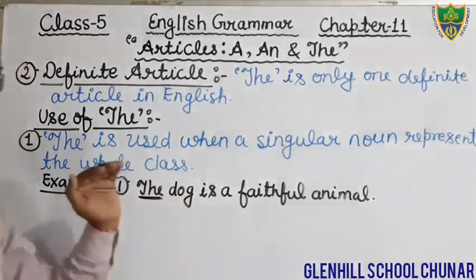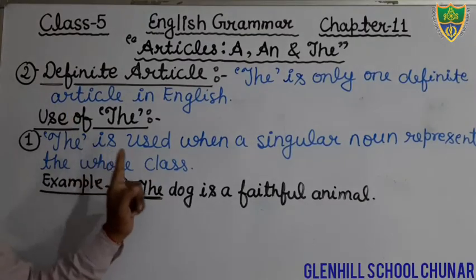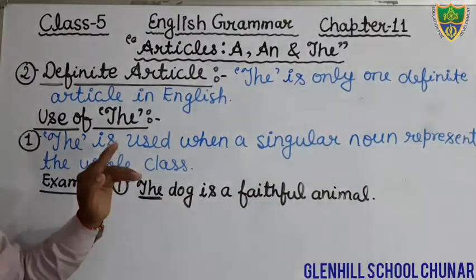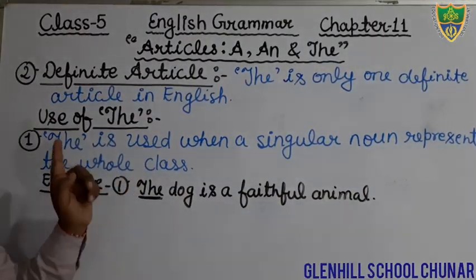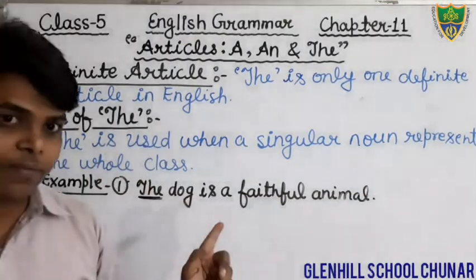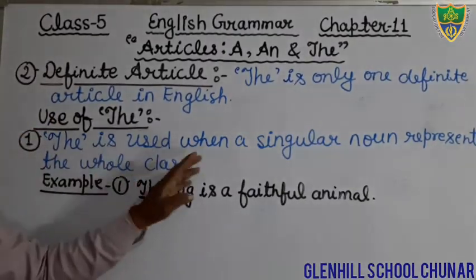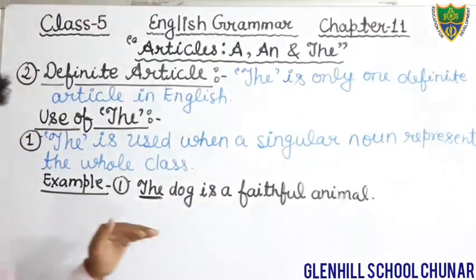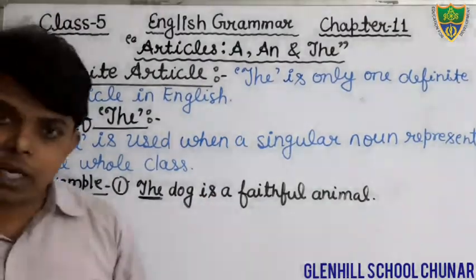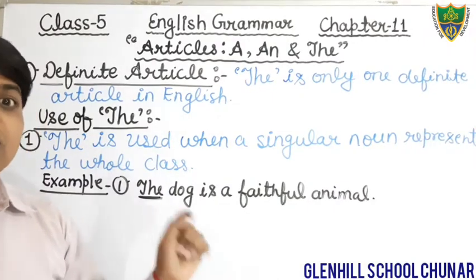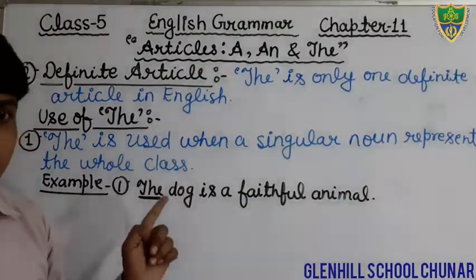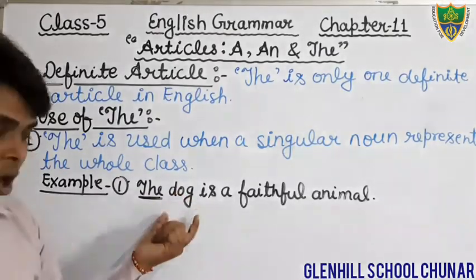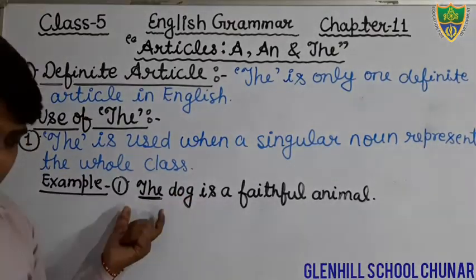For example, the dog is a faithful animal. In this sentence, the word dog represents the whole class, therefore we will use the article the before the noun dog.